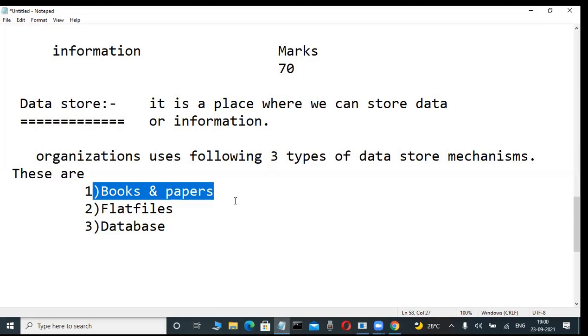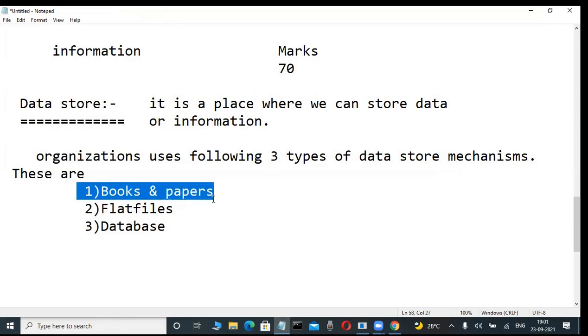Just ledger books, maintained by account persons. In those books they maintain employee names, addresses, salaries, and company transactions. That is possible without computers also.